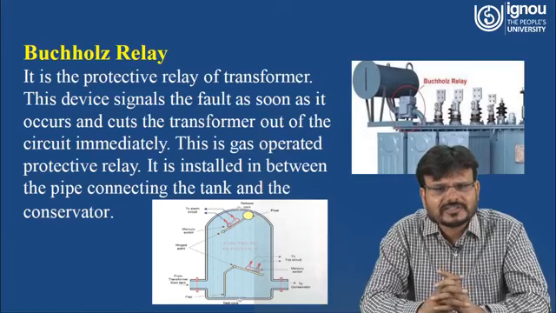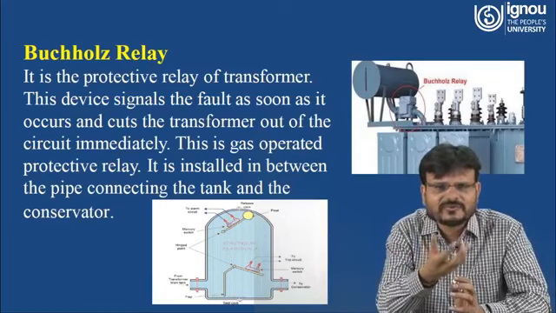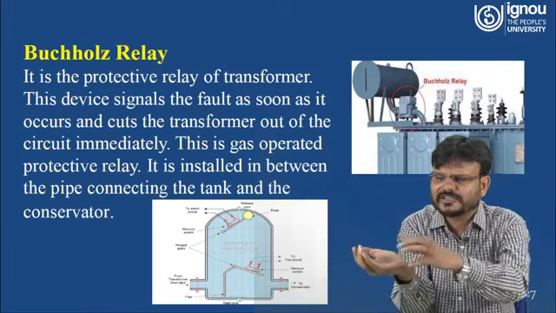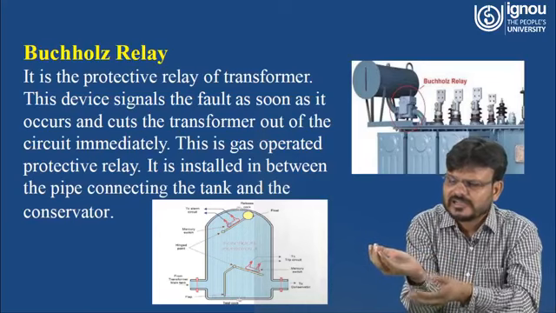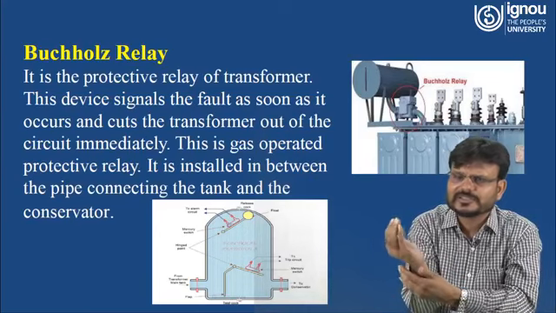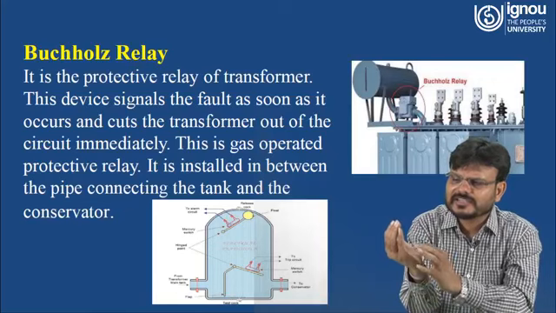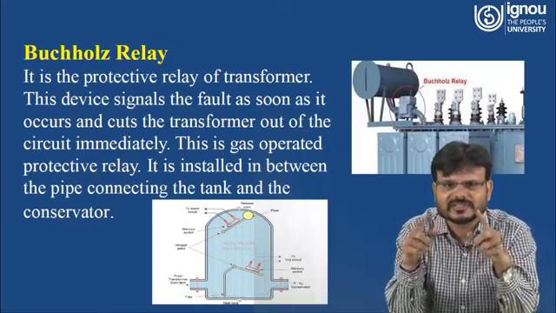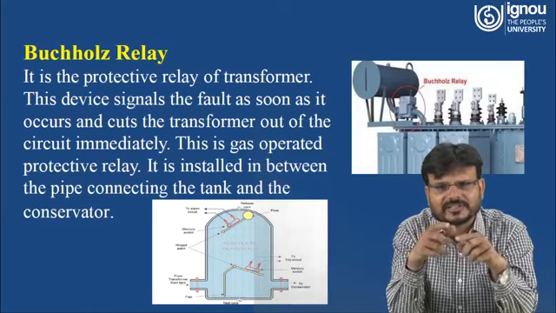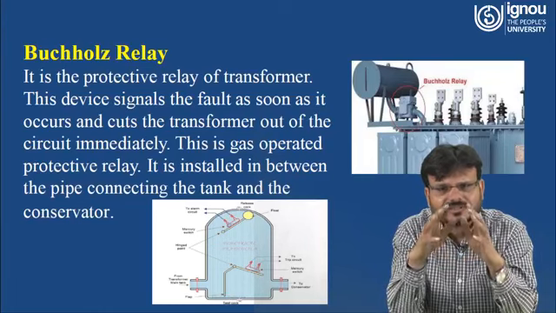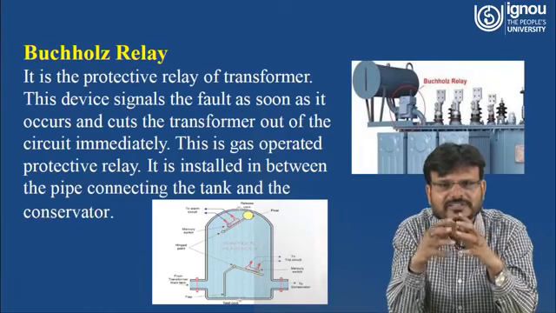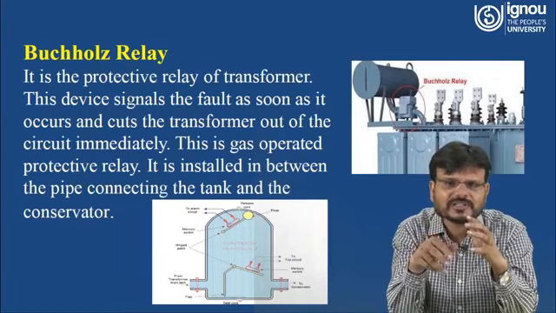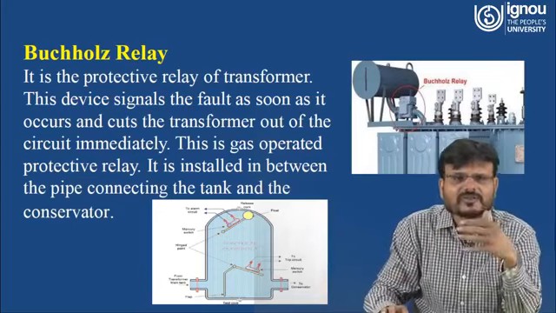Basically in short, you can understand there is a valve, and in the valve there is mercury. Suppose this mercury is placed here, and there is one terminal here and another terminal here. When heat is generated, this will tilt, right? So this mercury will make contact between these two terminals, and one signal will transfer to the conservator. That means this alarm will give the signal that there is a need of oil.